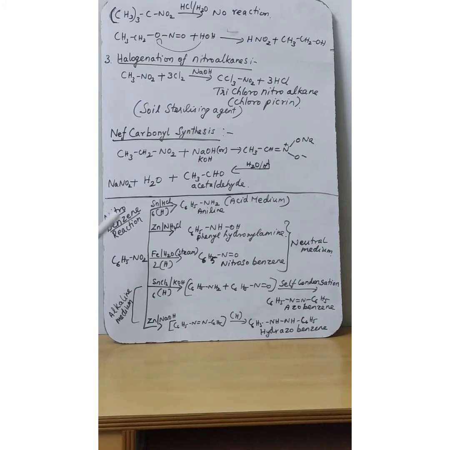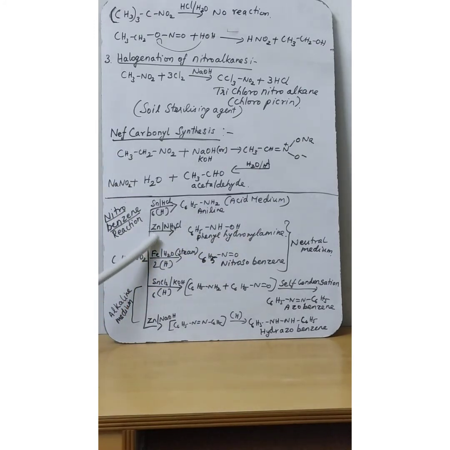Next one. This same nitrobenzene will undergo reduction in the presence of zinc and ammonium chloride. It will give phenylhydroxylamine. One H will come and attach to nitrogen, and another H will attach to O. So it will be formed as C6H5NHOH, and the balance O and 2 hydrogens will be removed as a water molecule.